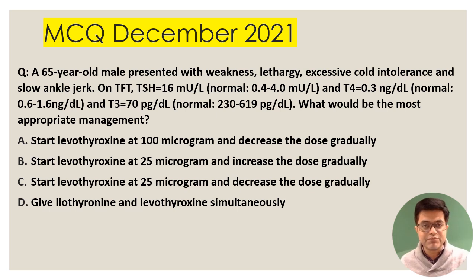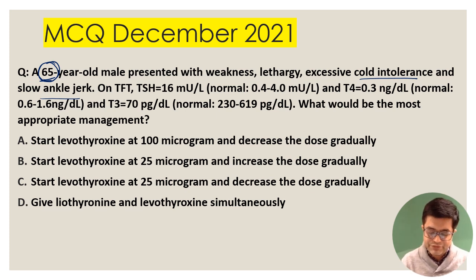This is an MCQ from the FMGE exam December 2021. The question is very long. Don't get overwhelmed by such questions if you get them. 65-year-old male, so it is a more than 60-year-old patient. He has weakness, lethargy, cold intolerance and slow ankle jerk. So this is a clinical feature of hypothyroidism. On TFT, normal TSH is 0.4 to 4.0, here TSH is 16, so TSH is increased. T4 normal value is 0.6 to 1.6, T4 is decreased. And T3 normal is 230 to 619, and here they are saying 70, so T3 is decreased. So this patient is hypothyroid.